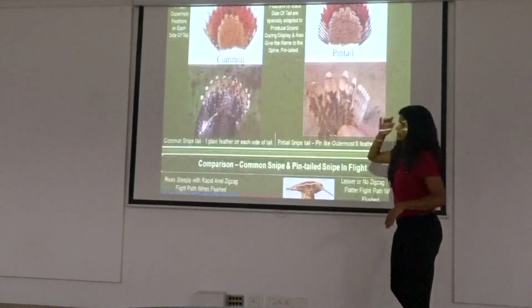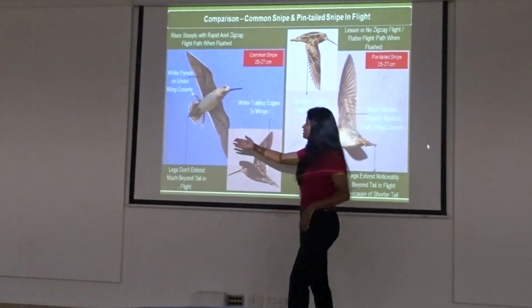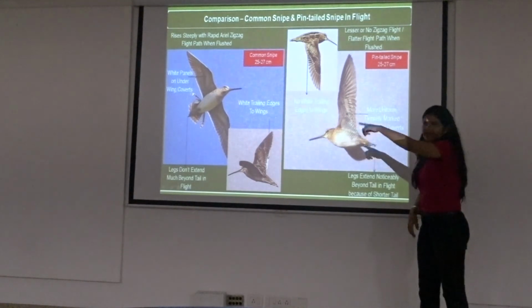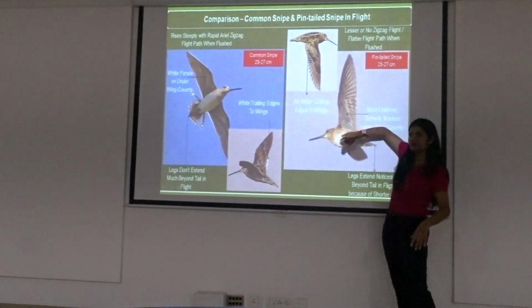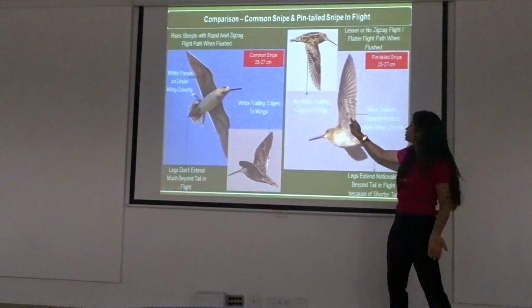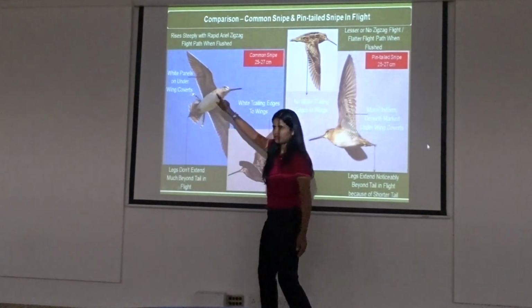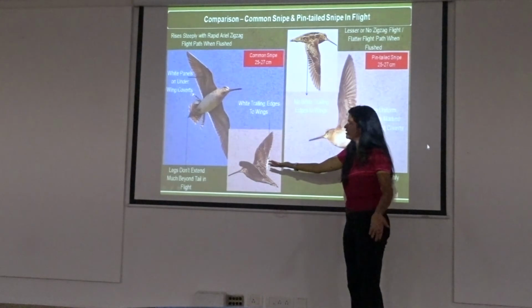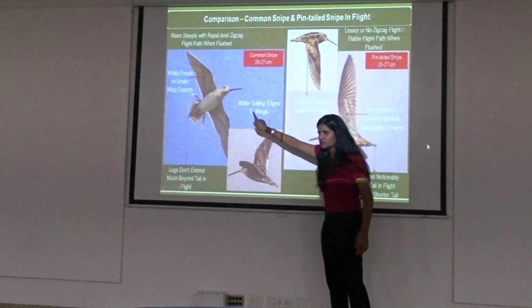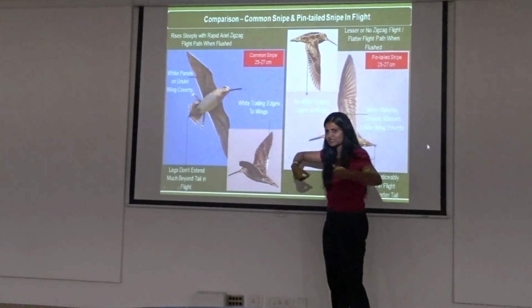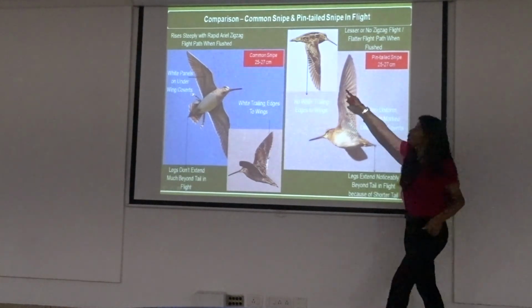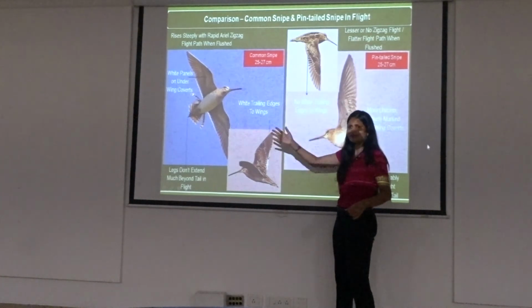So the easiest way to identify this bird is that common snipe has a lot of white stripes on the underbelly and underwing, whereas this is fully dark. The underwing is densely marked. So you cannot find the white bars, whereas you can find the white bars in a common snipe. This is the easiest way to ID this bird. And since common snipe has a lot of white bars, this will be a good way to remember because underwings are white barred. It also has a white trailing edge, which this bird does not have, no white trailing edge. This has white under and above, this doesn't.